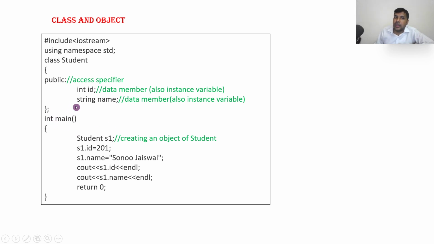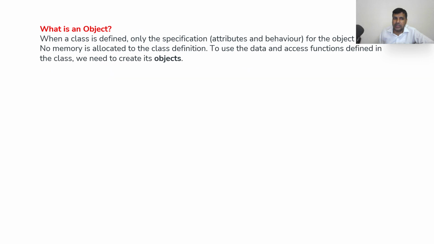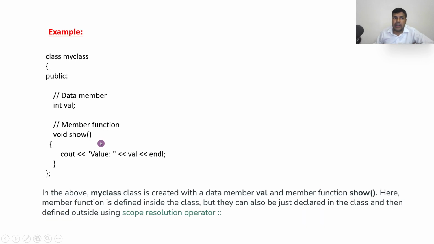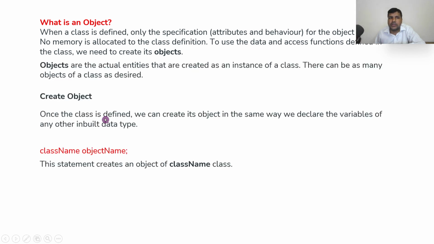Now what I have done, where I have created the object: student s1. Now s1 is the object. How do we create an object? Class name, space, object name, that means student space s1. Now how to access? Once again, step by step: to create a class we need the class name, access specifier, data members, and methods. I didn't specify the methods. Coming to objects, class name space object.